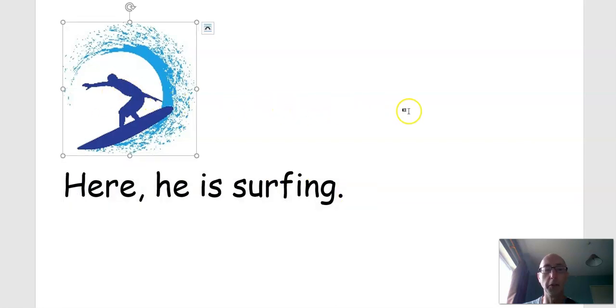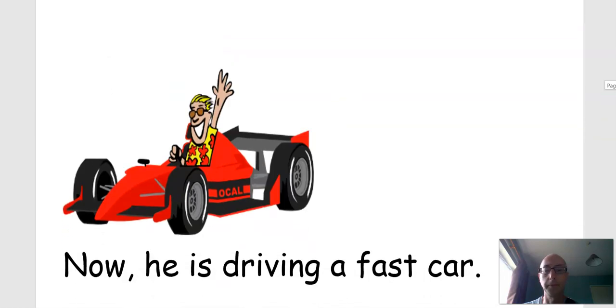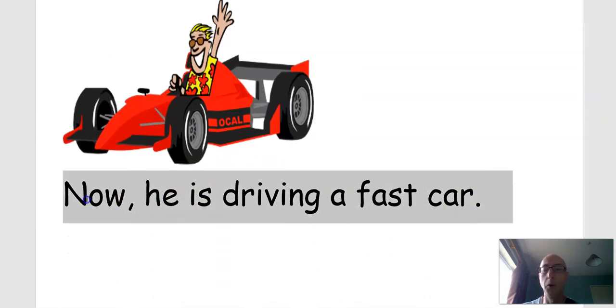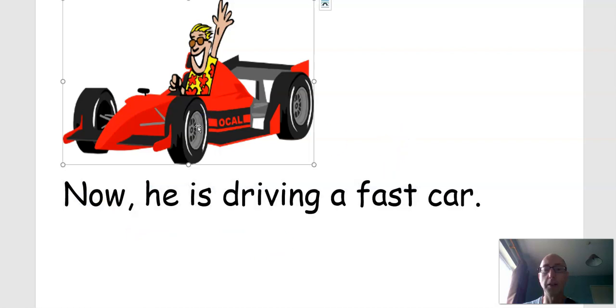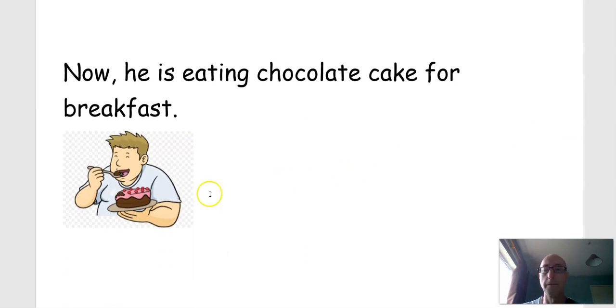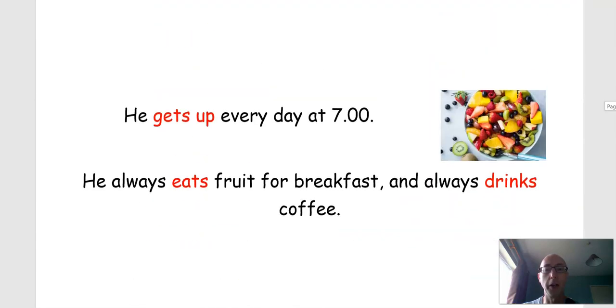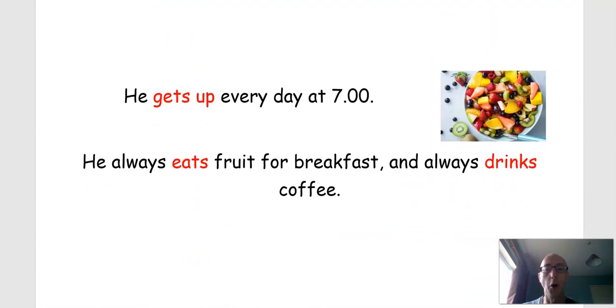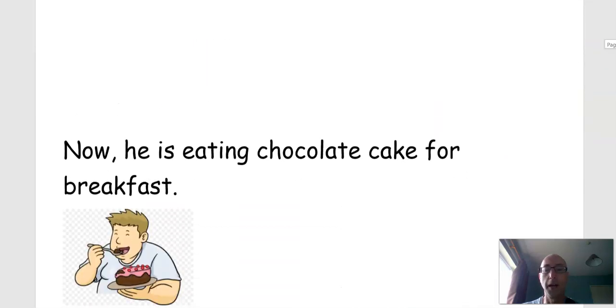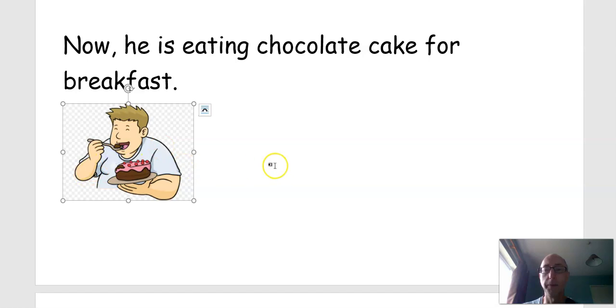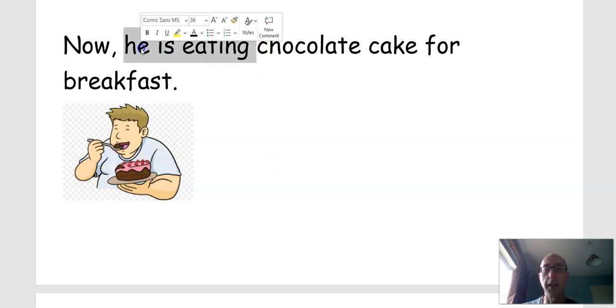He's on the sea surfing. Now, he is driving a fast car. Now, he is eating chocolate cake for breakfast. So if we go back to what Gary usually does, he always eats fruit for breakfast. But now, today, to change, he is eating chocolate cake.